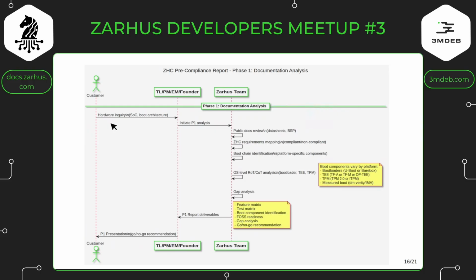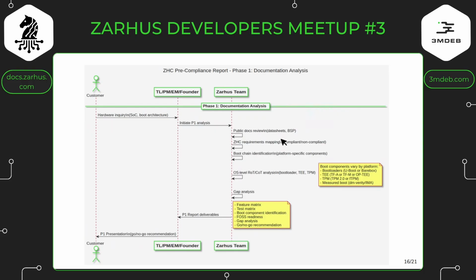Oh, Zarhus Team, please check this platform. Is it trustworthy? Is it good? Can root of trust be delivered? Can chain of trust technology be delivered for that platform, maybe upstreamed, and so on? So we have two phases. In the first phase, we can say, even without hardware, we can do something.